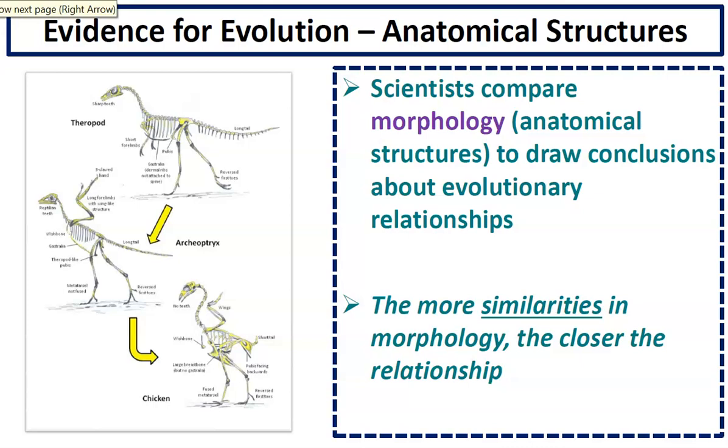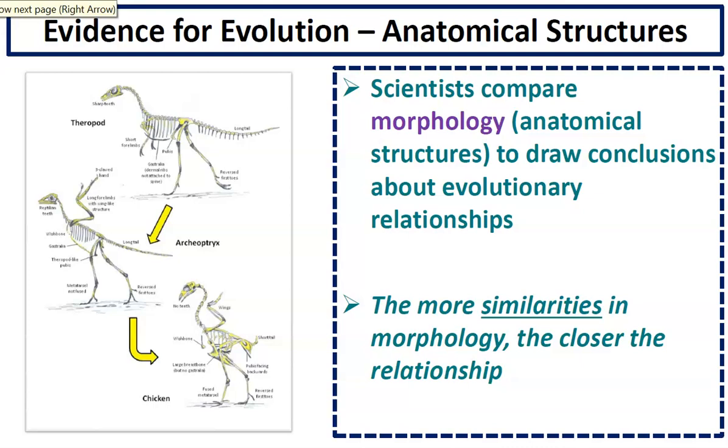All right, and so the second piece of evidence that scientists look at is anatomical structures. Scientists compare the morphology, or just the body structure. Anatomy has to do with the body.